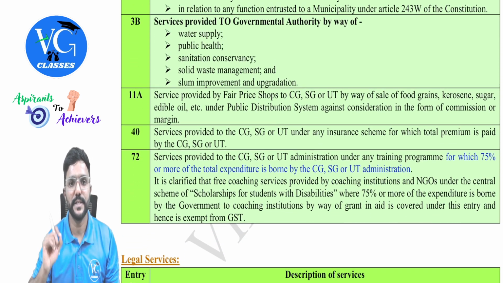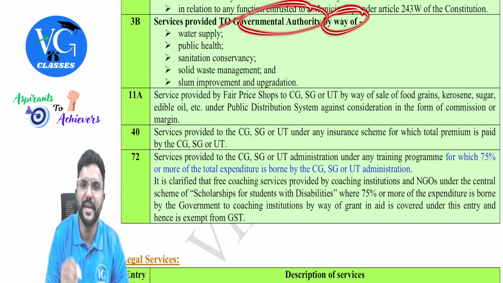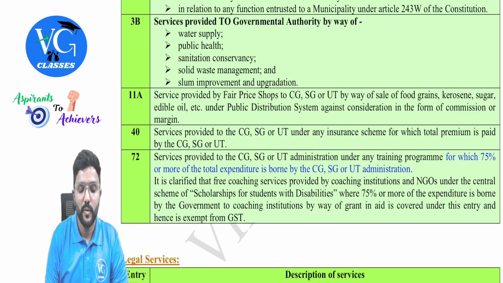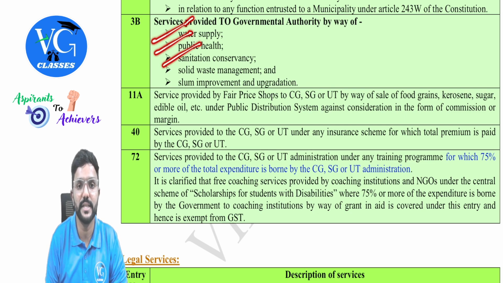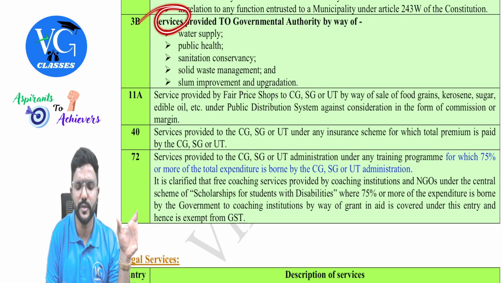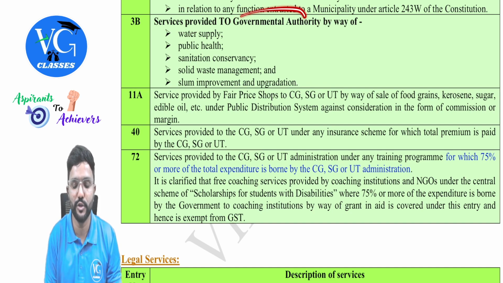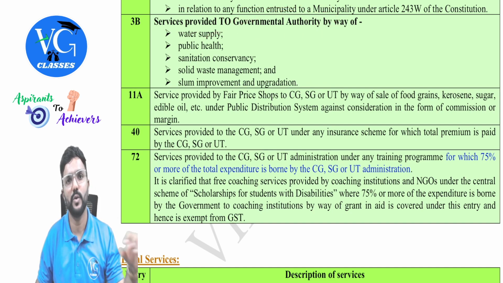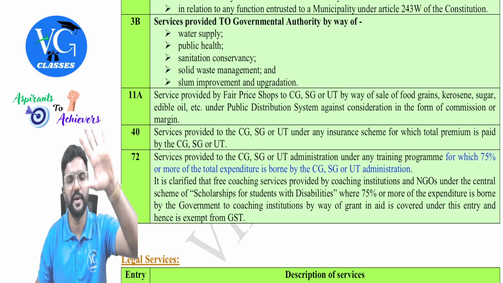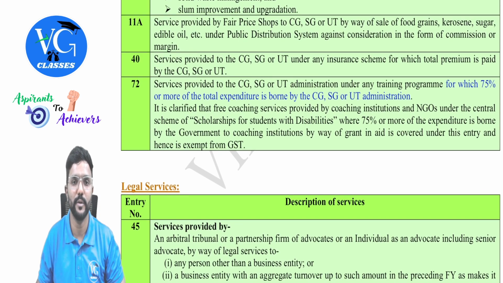3B. Services provided to government authority by way of... Okay, who is the recipient? Government authority. With respect to what services, sir? Water supply, public health, sanitization conservancy, solid waste management, or some slum improvement and upgradation. Whoever is providing these services to a government authority, they enjoy the exemption, guys. The recipient should be government authority. And who is government authority, government entity and all, we already saw, guys. At least 90% of the control is with the government.